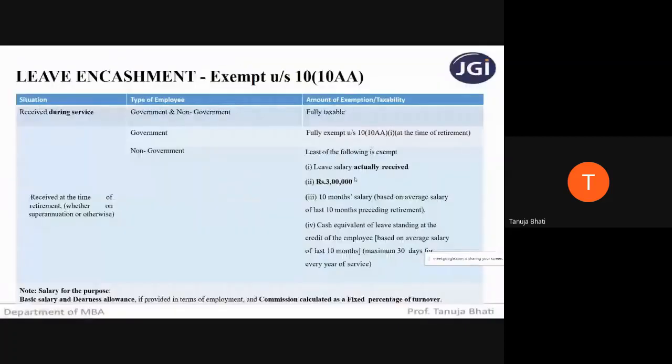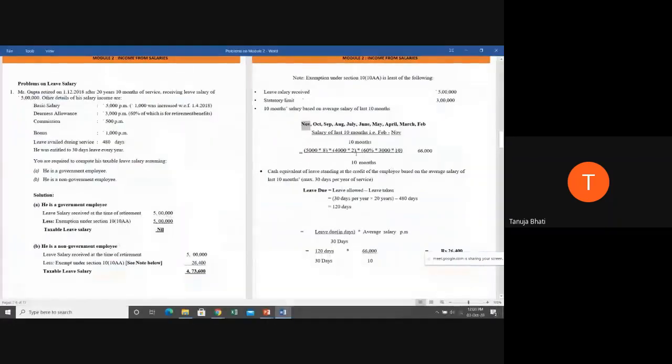Now why are we dividing by 10? Because we want average salary. And how do you usually calculate average? By dividing it with the respective number of months, we get the average salary. So we are dividing it by 10 in order to get average salary. Now, here in the question, what did they tell? 1000 was increased with effect from 1/4/2018. Before that, salary for the purpose of leave encashment.